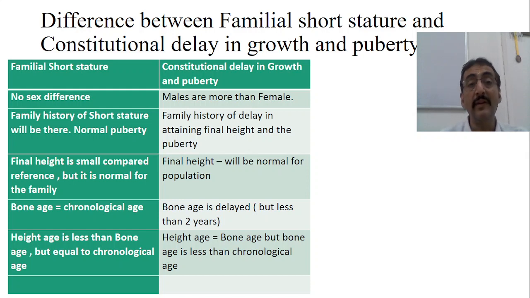Whereas in case of constitutional delay, height age is equal to bone age, but bone age is less than the chronological age. The height age according to the bone age is correct, reaching the 50th percentile. So height age is equal to bone age, but bone age is less than the chronological age. So these are the major differences between familial short stature and constitutional short stature.